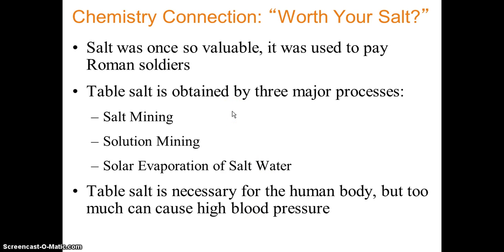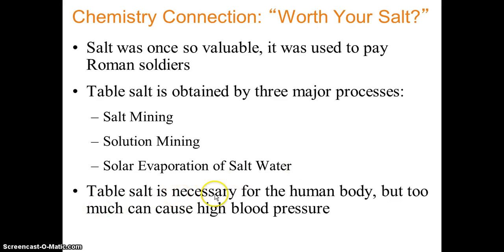Now there is a chemistry connection. Salt was once so valuable that it was used to pay Roman soldiers. Table salt is obtained by 3 major processes: salt mining, solution mining, and solar evaporation of salt water.